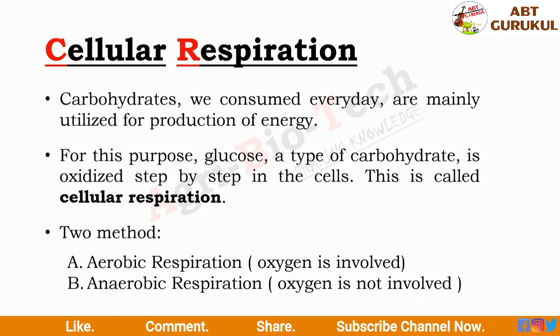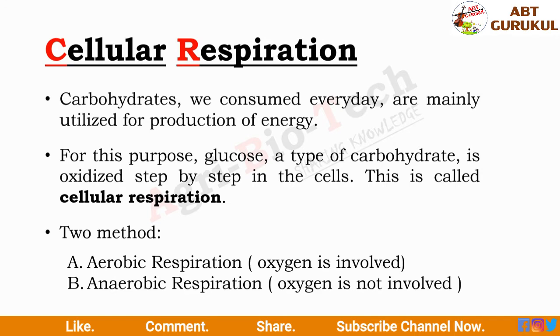Carbohydrates of the food that we consume every day are mainly utilized for production of energy required for daily needs. This energy is obtained in the form of ATP. For this purpose, glucose, which is a type of carbohydrate, is oxidized step by step in the cells. This is called cellular respiration.